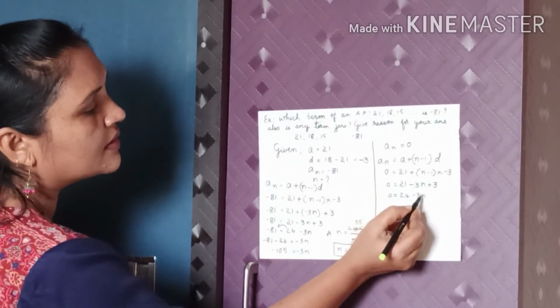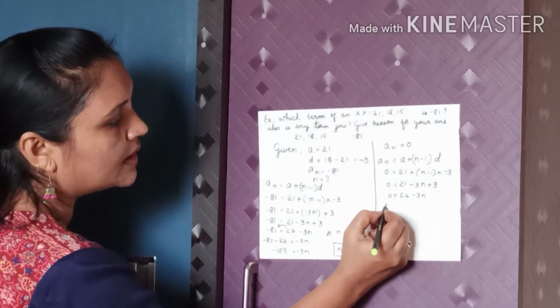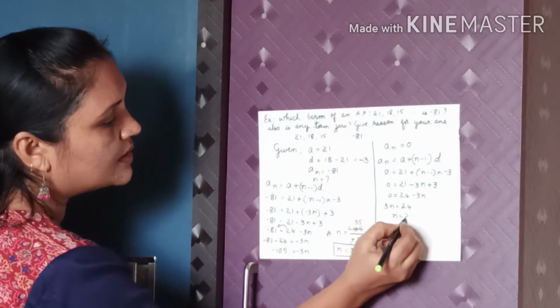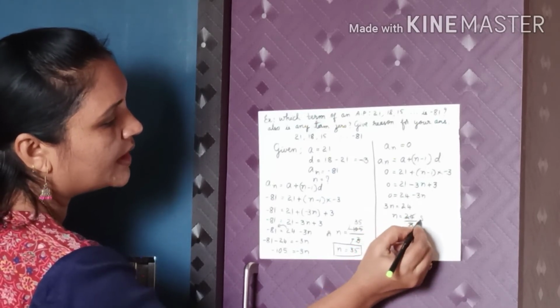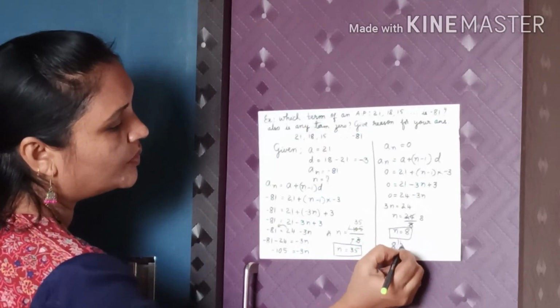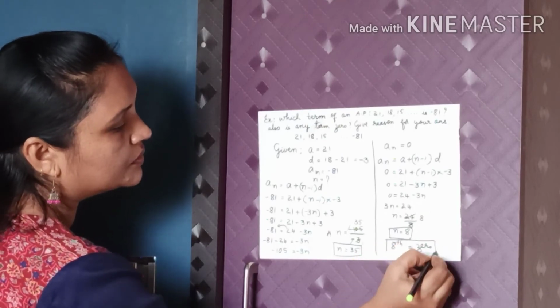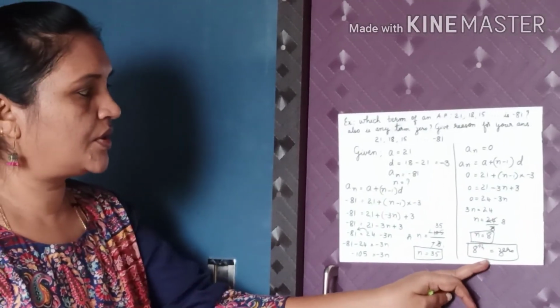Now send this 3n to the left side. So minus 3n will become plus 3n. 3n is equal to 24, or n is equal to 24 by 3. So this will be 8. That is, the 8th term will be equal to 0. So the 8th term is equal to 0.